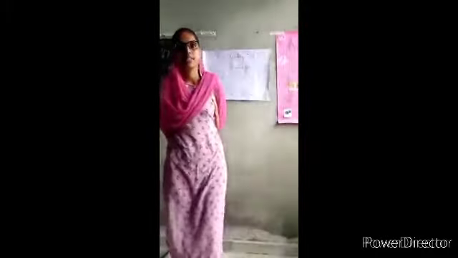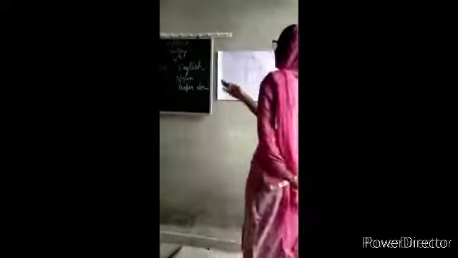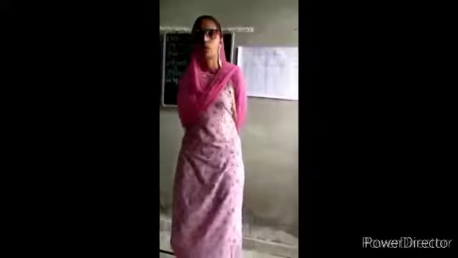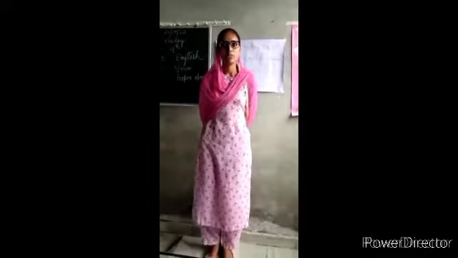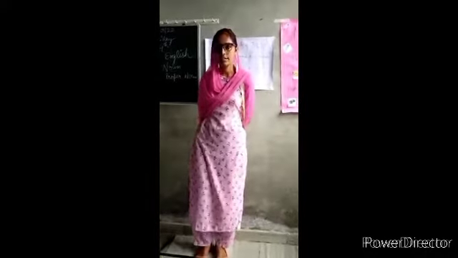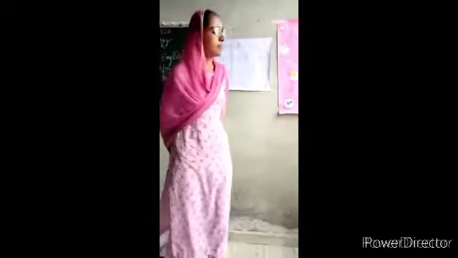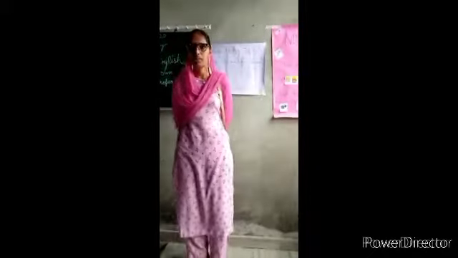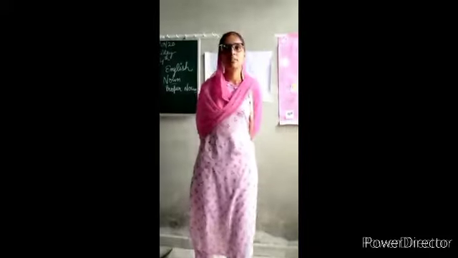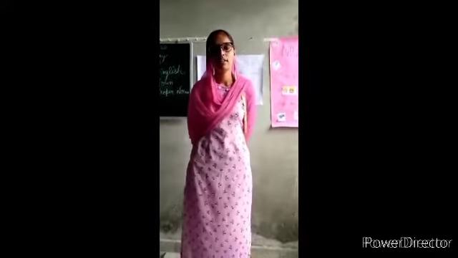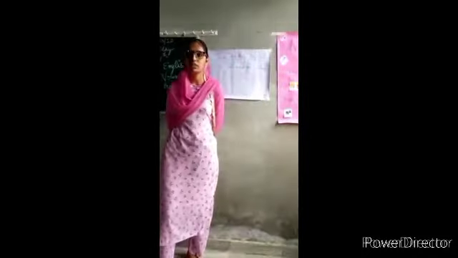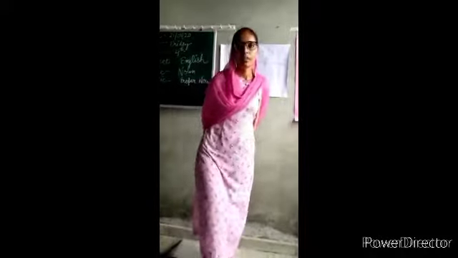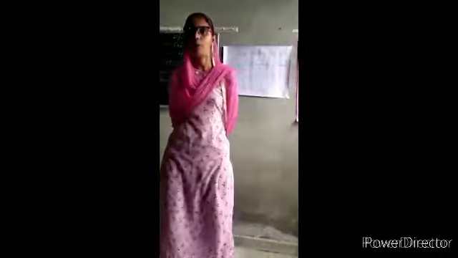Students, I have pasted here some charts. You can see a white chart, a pink chart. No doubt chart is a noun, the name of a thing, but here I am saying the white chart or pink chart. White chart means the particular name of the chart.